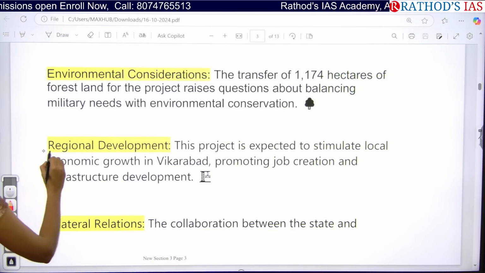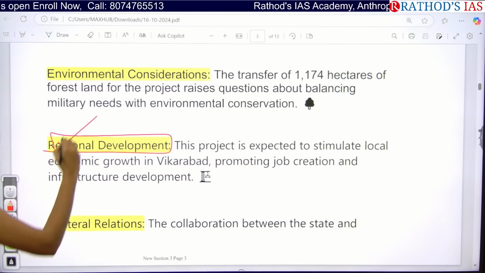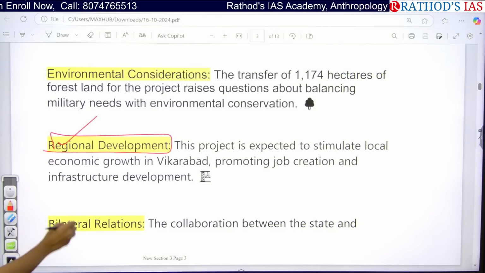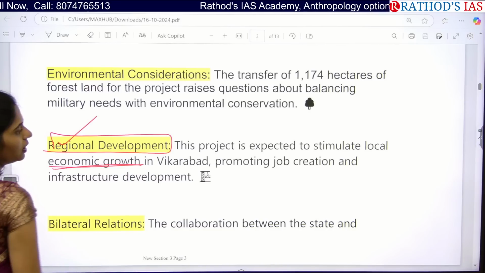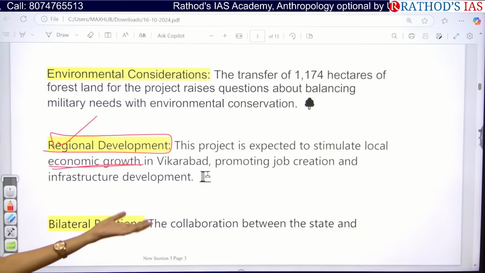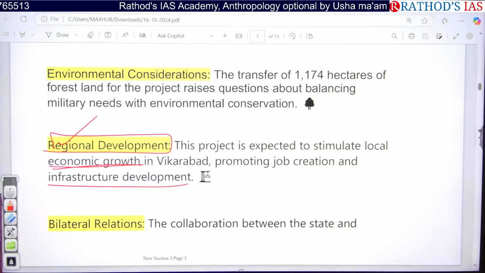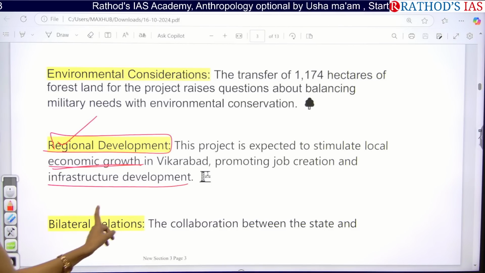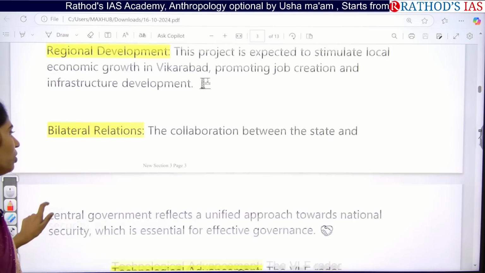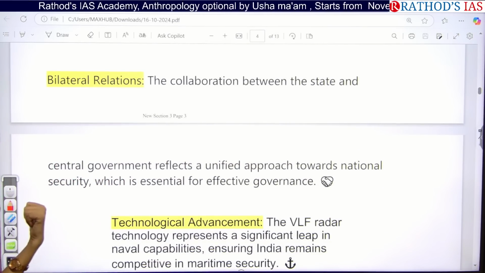And next one is we are focusing on regional development. This project is expected to stimulate local economic growth because it will promote local job creation, and we are even going for development of local infrastructure. And next, we can also improve the bilateral relation between the central government and the state government.